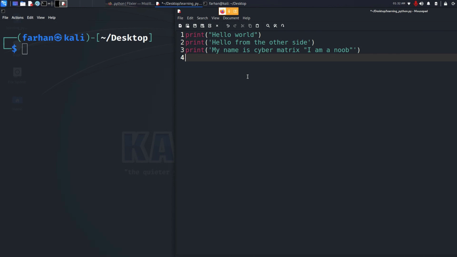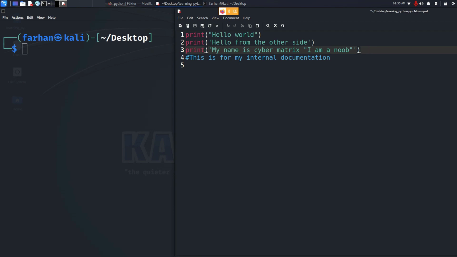So for that reason, we are going to make an internal documentation in our code. Or another example would be, suppose you wrote a code 3 years ago. When you go back to the code, you should be able to easily understand that code. That's why we can add our internal documentation in Python by using the hashtag sign. Anything you write after the hashtag has no implication in the program itself. This is for your own internal documentation only. So I will write, this is for my internal documentation.